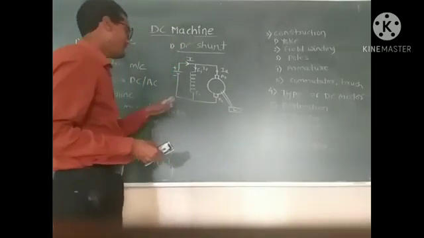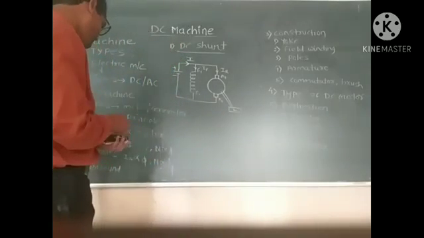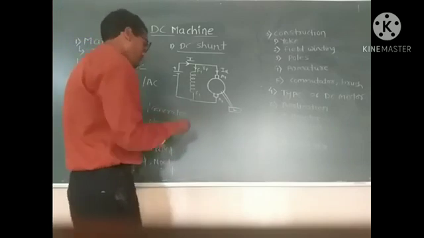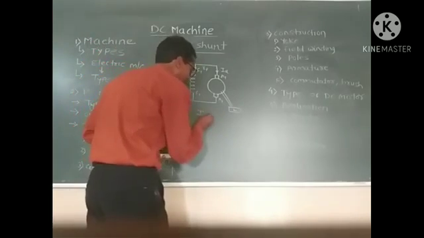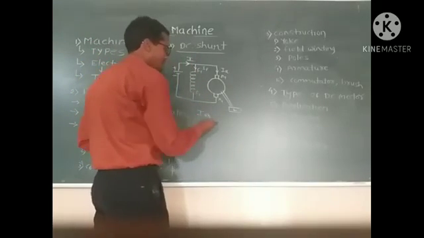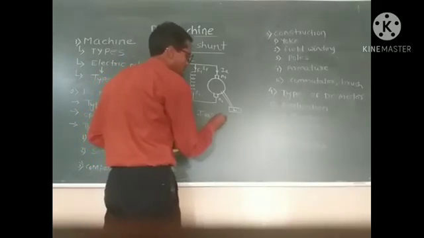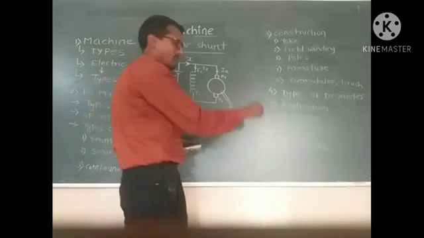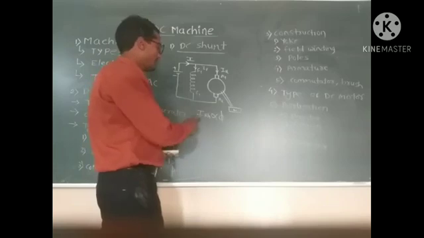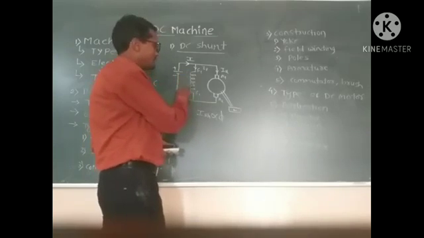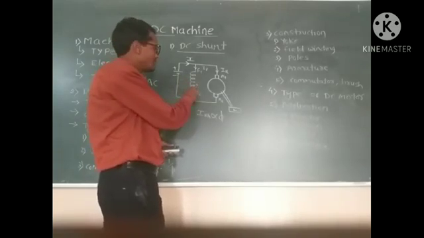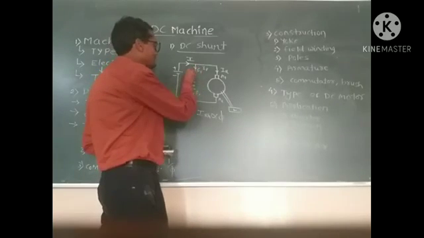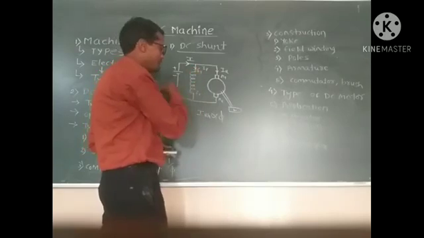In case of the DC shunt motor, the field current, that is ISH, is directly proportional to the produced flux. Okay, that means if the field current increases, the produced flux also increases, because the flux is produced by the field winding.